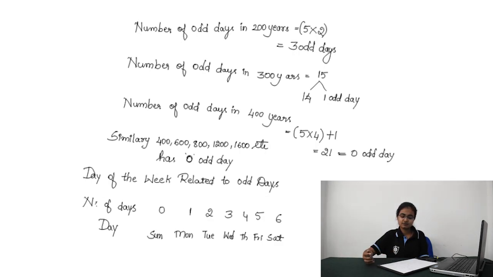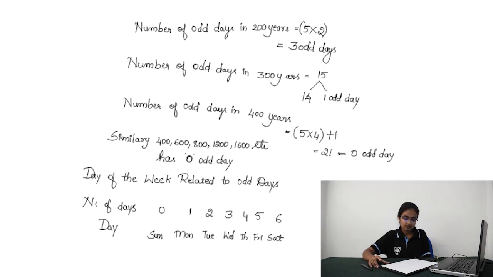Next, the number of odd days in 400 years will be 5 into 4, plus 1, because every fourth century is a leap year, which has 366 days. So 5 into 4 plus 1 is 21. 21 is exactly 3 weeks, so you won't get any remainder when you divide by 7. Hence there are 0 odd days in 400 years. Similarly 800, 1200, 1600 etc. will have 0 odd days.